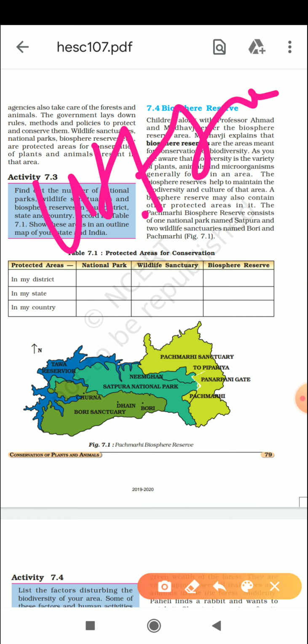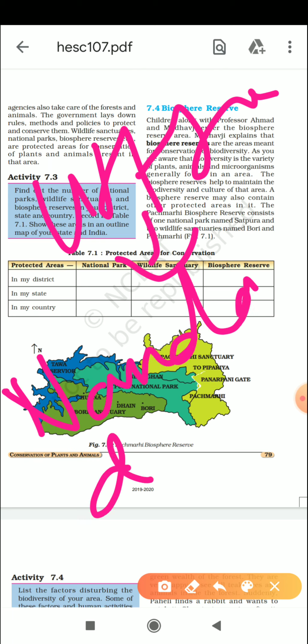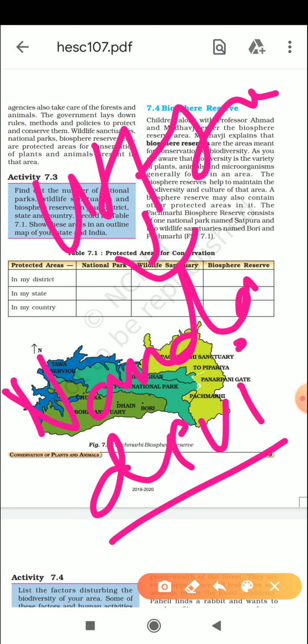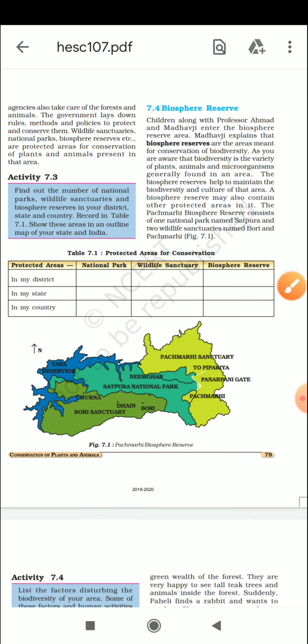As I told you, in Uttarakhand we have only one biosphere reserve, which is called the Nanda Devi Biosphere Reserve. ठीक है, now the area of the Nanda Devi Biosphere Reserve is more than 5,546 square kilometers, and it touches 3 districts. ठीक है, अब वो कौन से district हैं?